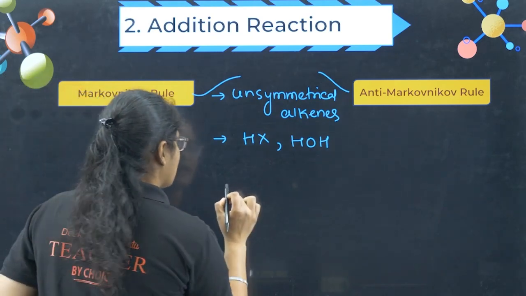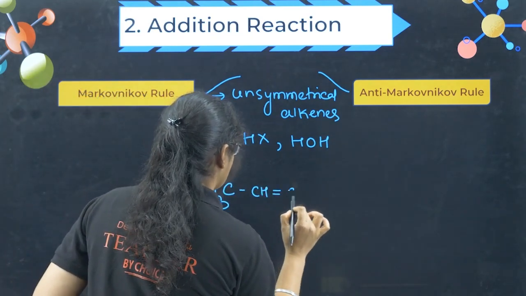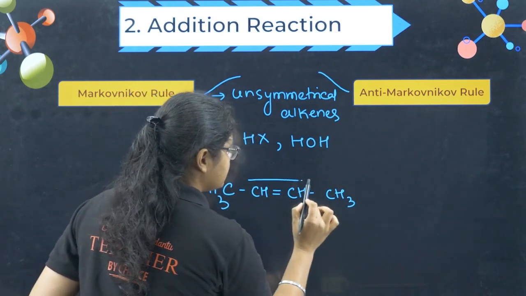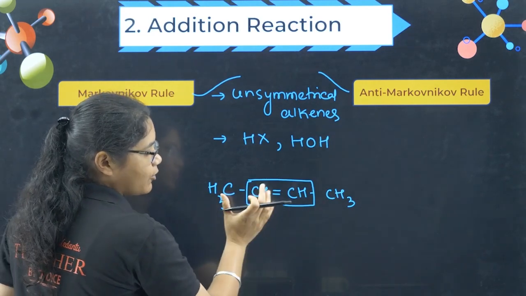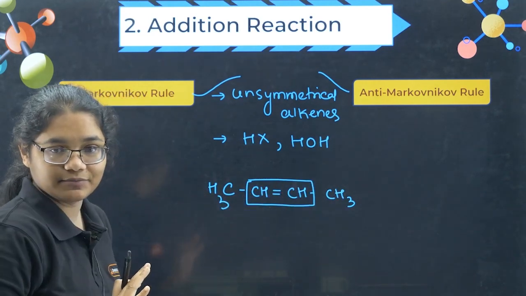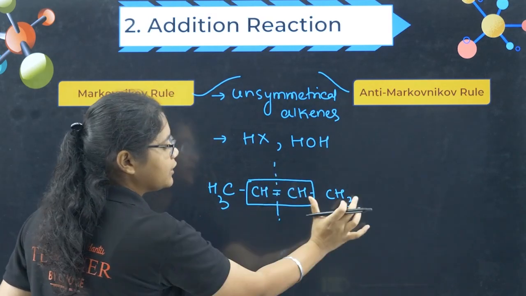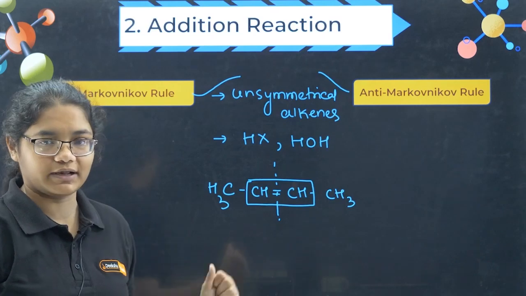Now see, suppose I have this alkene CH3, CH, double bond, CH, CH3. Now what you have to see? You see this double bond, right? On the sides of this double bond, the same groups are present, right? Or I can say that this alkene can be divided into two equal parts. This is one part, this is one part. This is your symmetrical alkene.